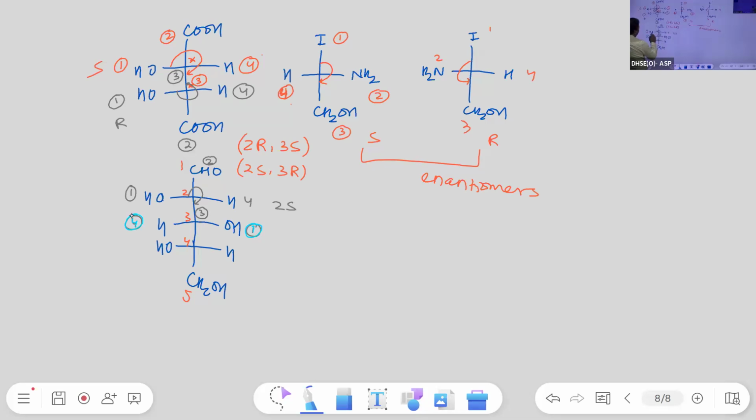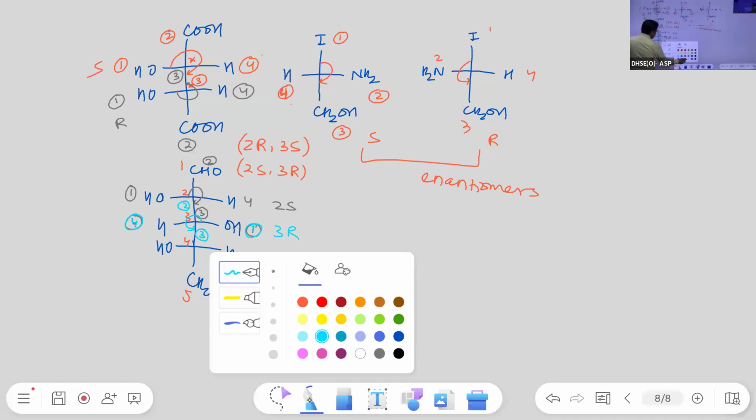Next one. Now this is carbon, oxygen, carbon, hydrogen. It is carbon, oxygen, carbon, hydrogen. Then one has a double bond oxygen and the other one does not have a double bond oxygen. So it is 2 and it is 3. Then 1, 2, 3. It is anti-clockwise. So 3R. Then comes to the last one.